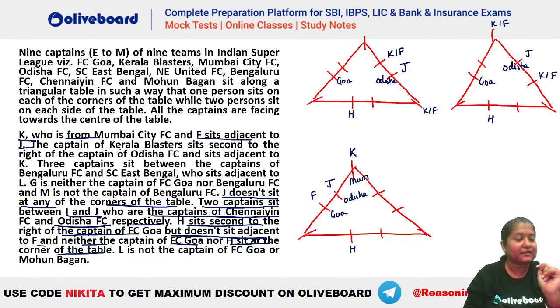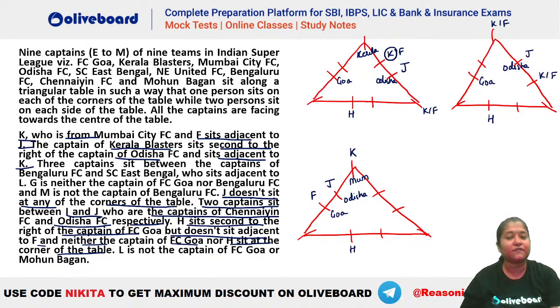Now if you check, the second line says the captain of Kerala Blaster is second to the right of Odisha. So Kerala Blaster has to be second to the right of Odisha and he has to be a neighbor of K. So where should we place? You can see in the first case, your Kerala Blaster will come here. This will be your Kerala, and this person here will be a neighbor of K. So that means K will be this person here because Kerala should be a neighbor of K.